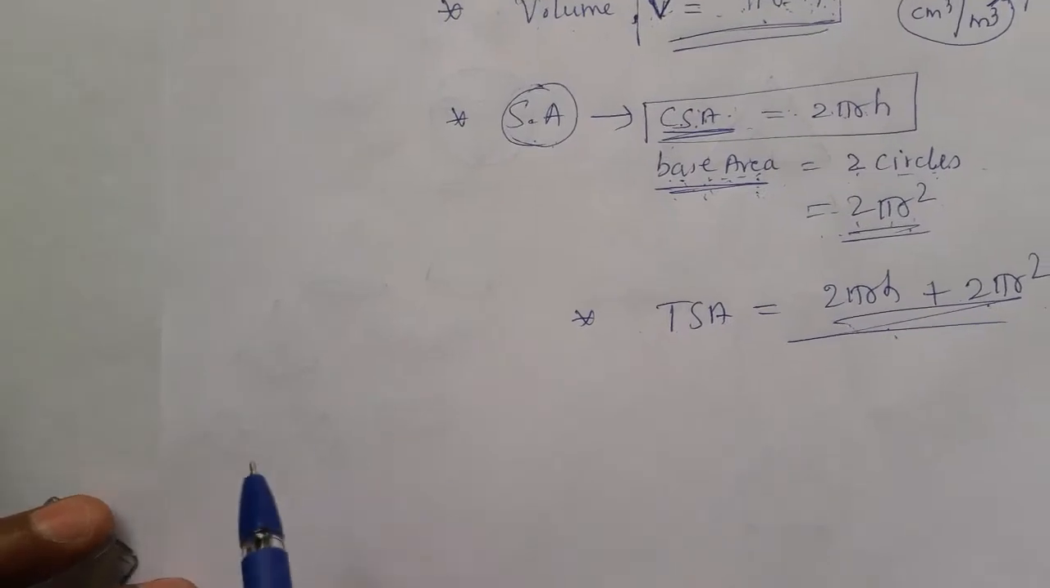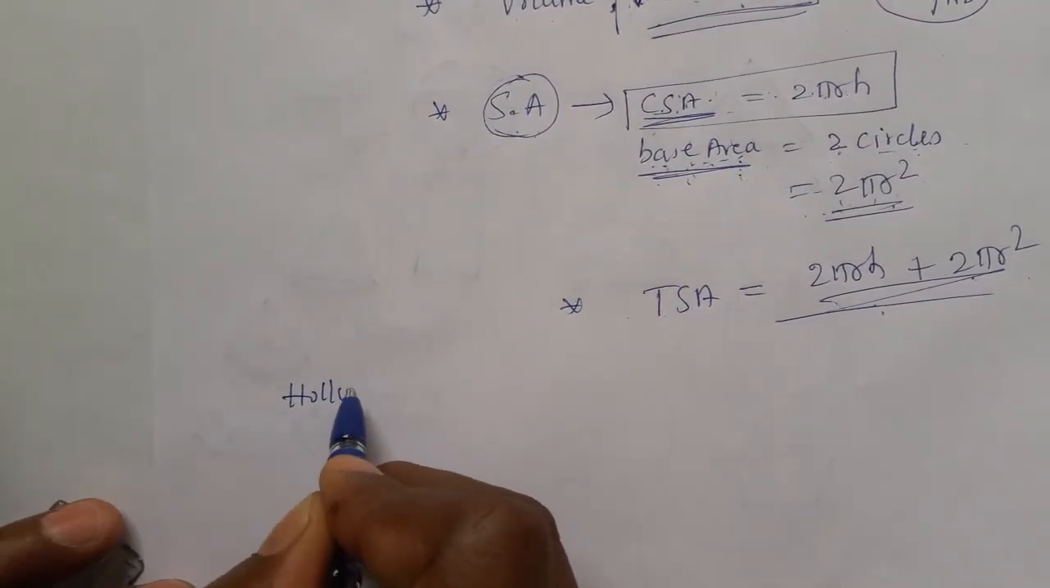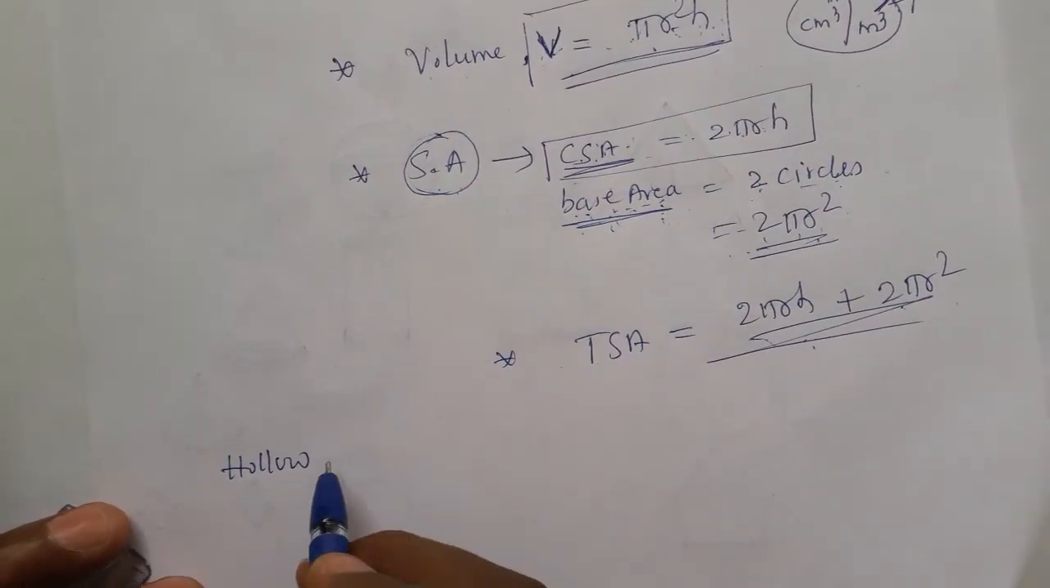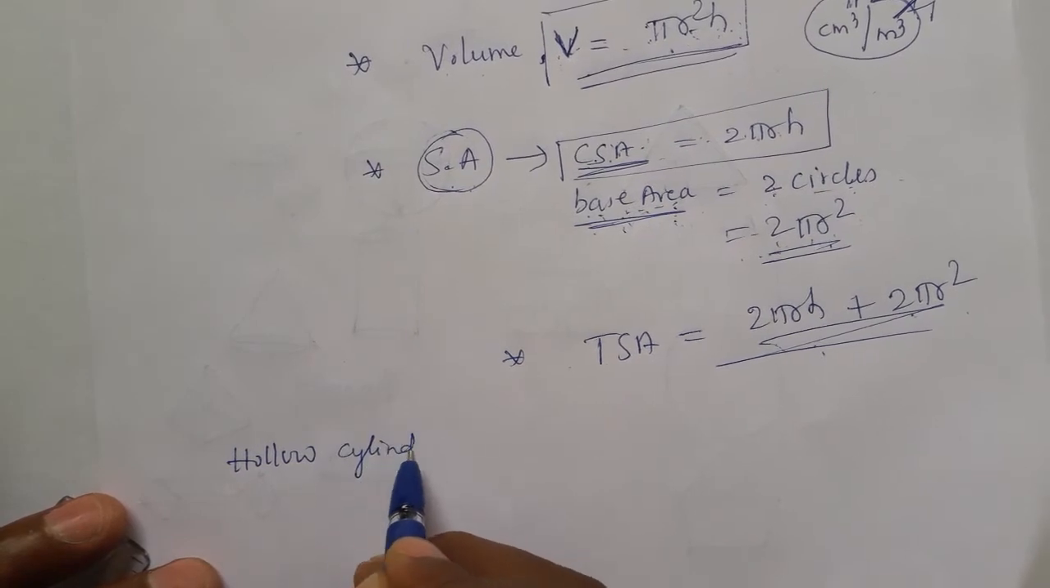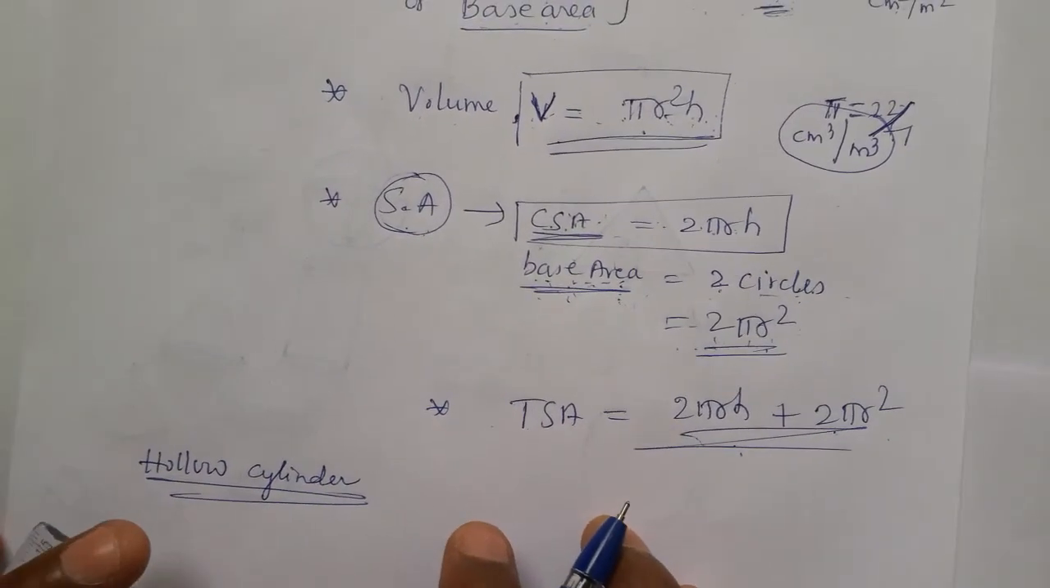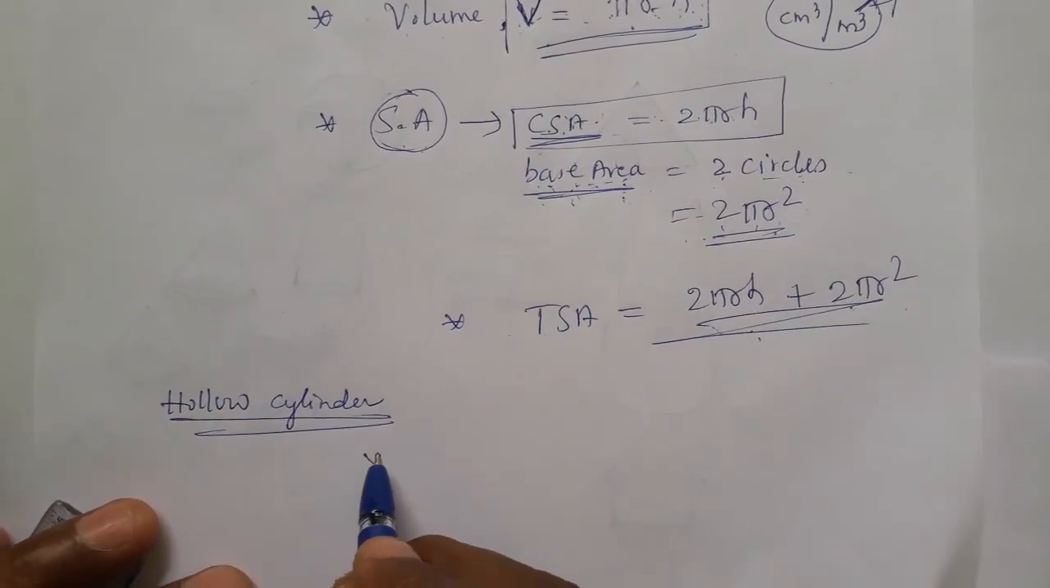So hope you understood these formulas under cylinder. At last I forgot to explain one. These explanations were for the solid cylinder. When we go to the hollow cylinder, what are the formulas? Let's go directly to the hollow cylinder volume.